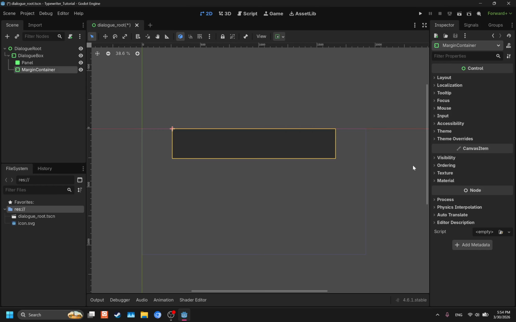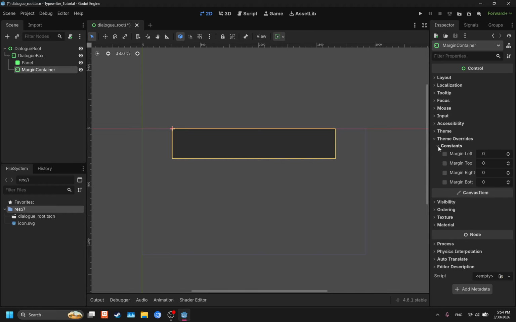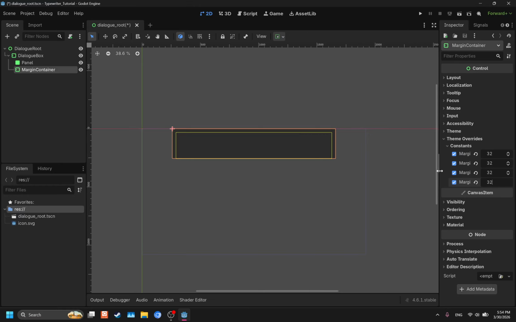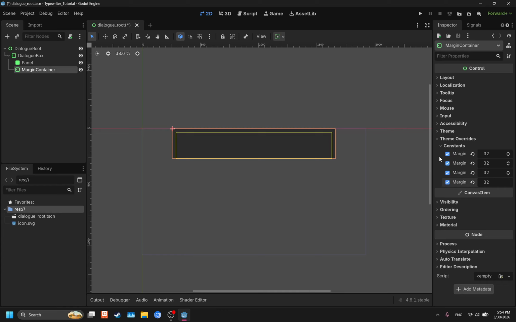So what we're going to do with this margin container is edit it. We're going to click on it, go to the drop down here that says theme overrides, constants, and then there are 4 checkboxes. I want you to check all of them. And what we're going to do is set margins, and you're going to see what this is for in a second. Each margin, so if you look here, it says left, top, right, bottom. Each of those should be 32. You can make it your own size if you don't like this size, but this is what we're working with here for now. And now we have that set.